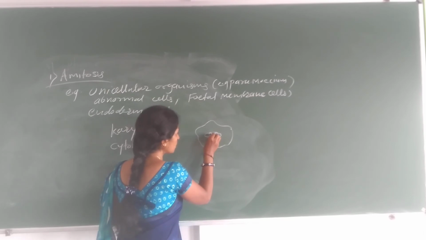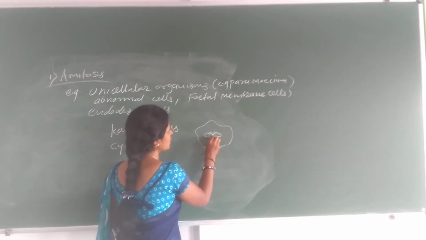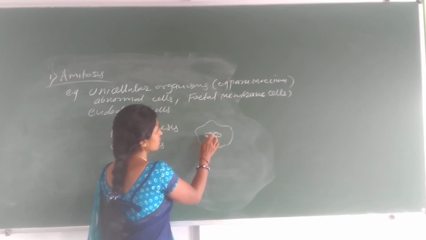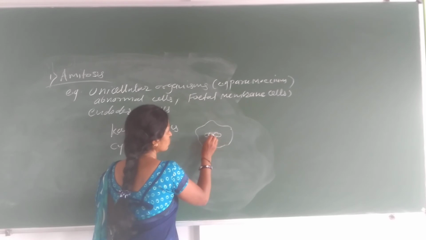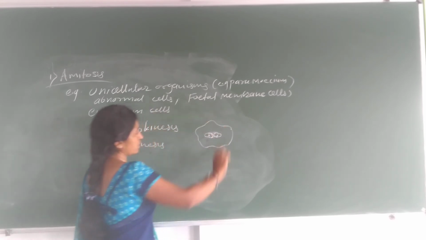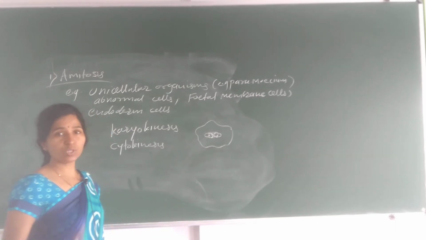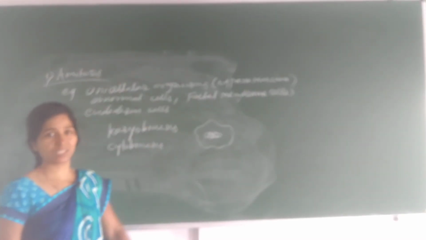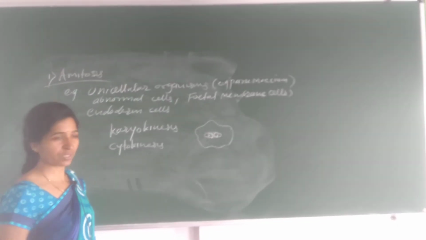Then this constriction goes deeper from both sides, and now two nuclei are formed from one nucleus. This is called karyokinesis. This event takes place first.